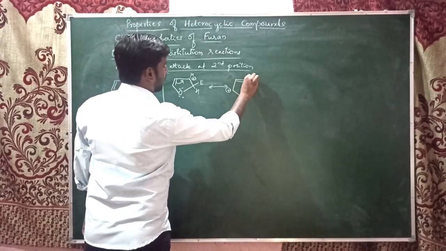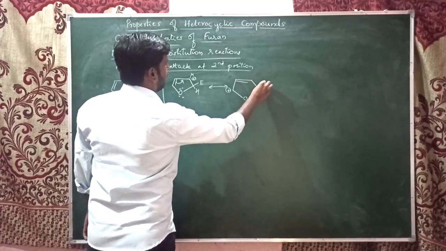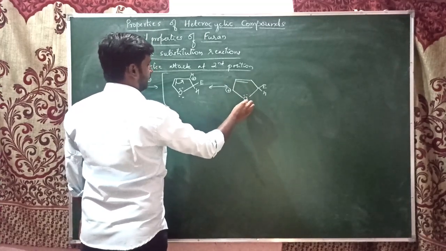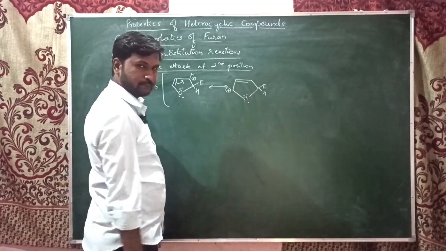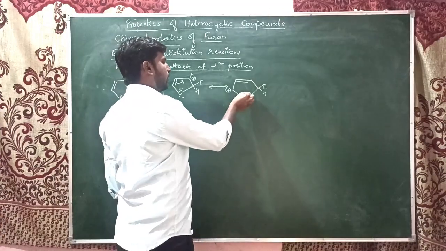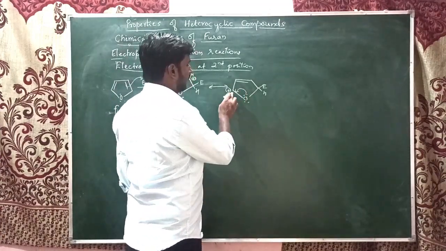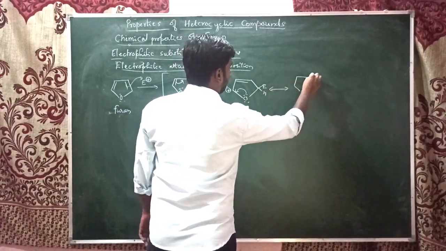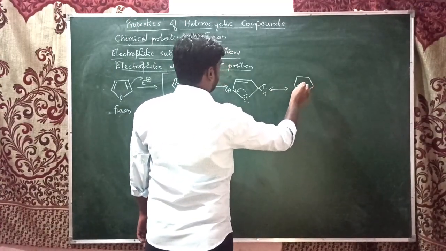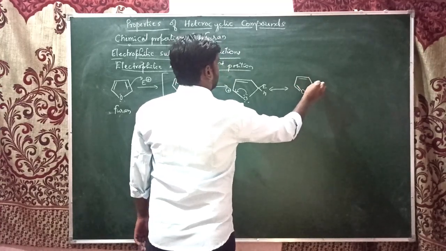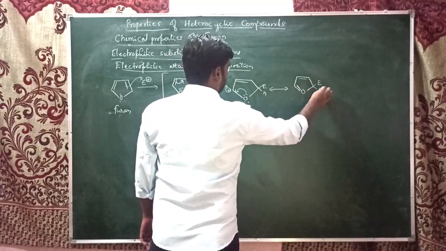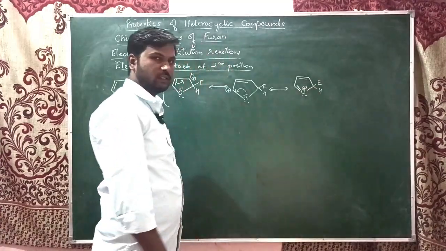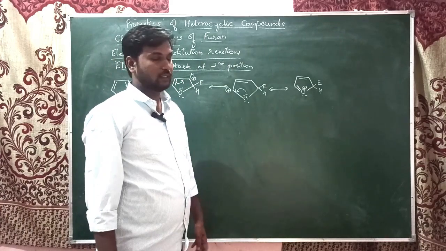Now these electrons will shift here and this becomes a double bond. The oxygen gets the positive charge because around the oxygen there will now be three bonds.